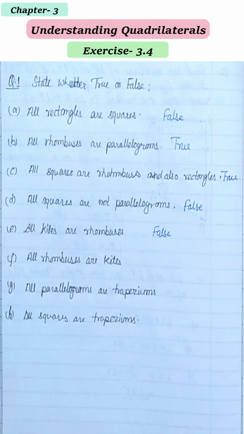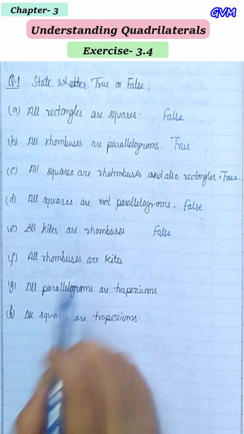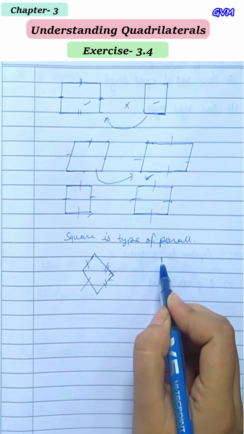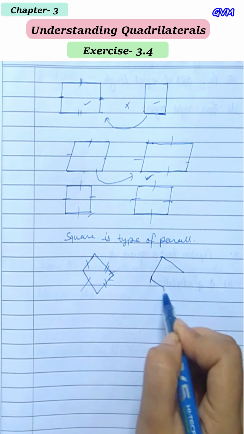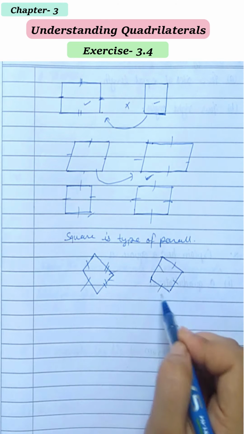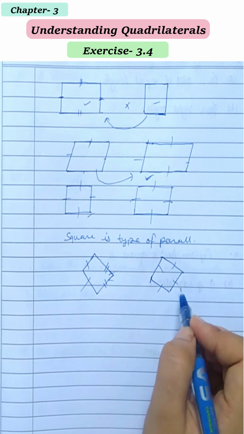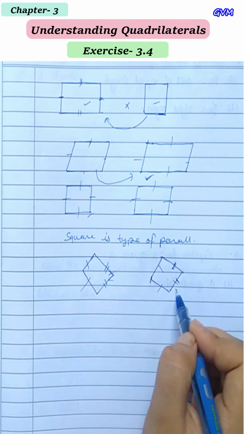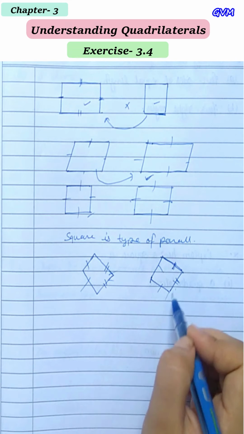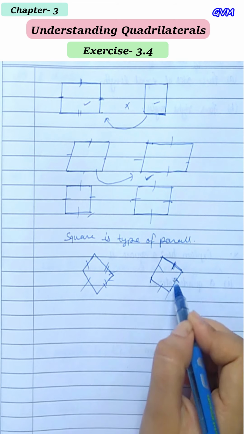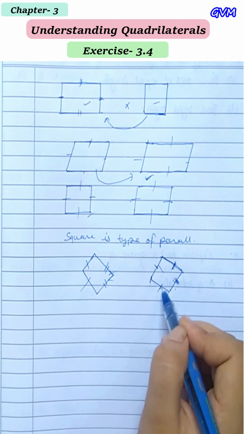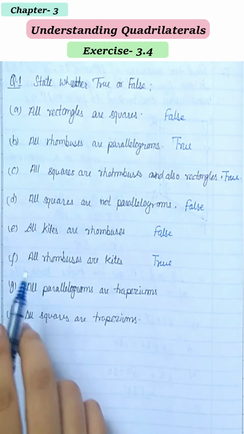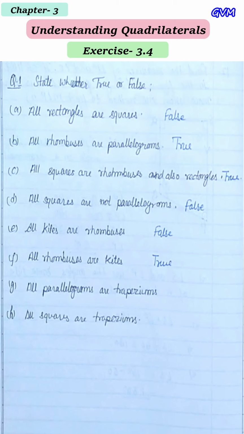Okay, now all rhombuses are kites. So if there is a rhombus, because a rhombus has all the sides equal, it can be a kite. Okay, because in a kite consecutive sides are equal. So if a rhombus has all sides equal, that means this side is also equal to this side and this side is also equal to this side. Okay, so this is true, that all rhombuses are kites.